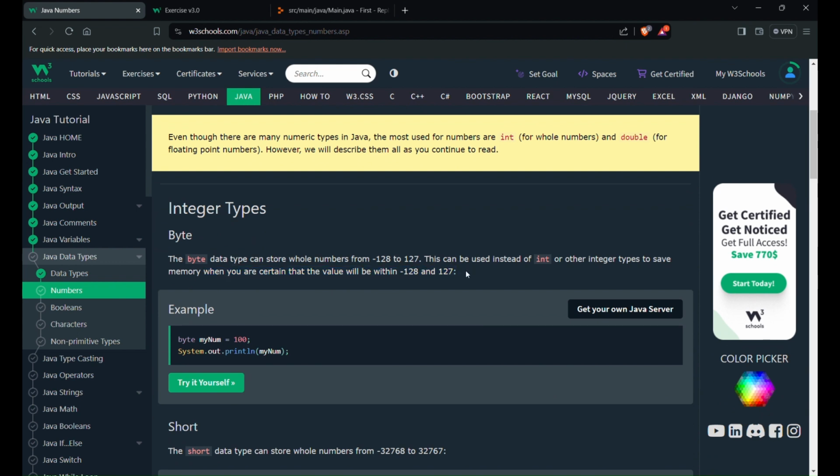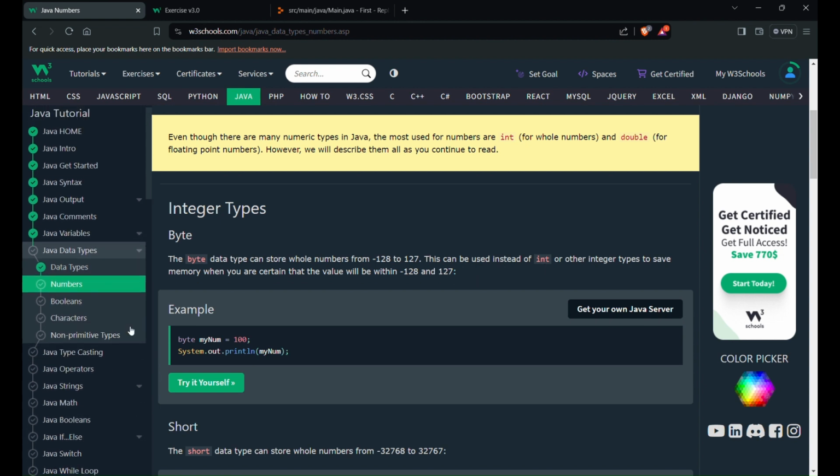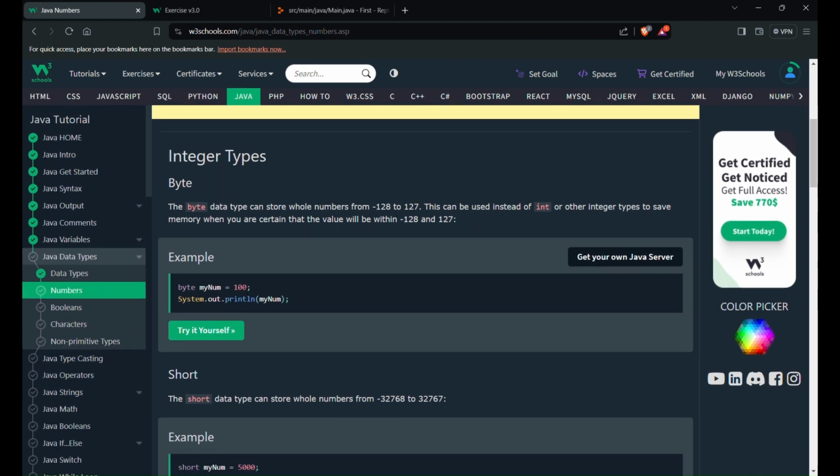We can use byte age, because we know the age value will be within minus 128 to 127. So to save memory, instead of int age we can use byte age. In the example, byte myNum is 100, which is within this range, so we can use byte.